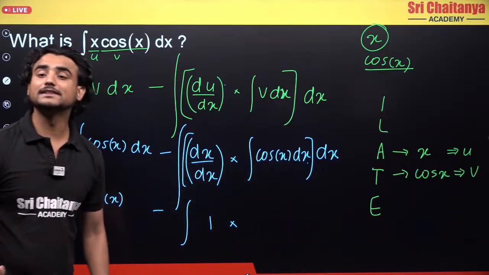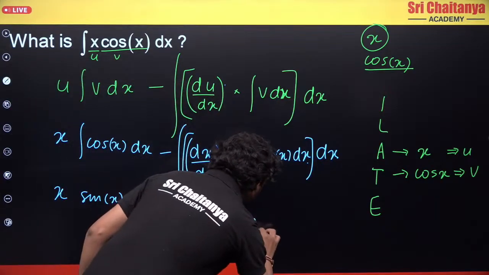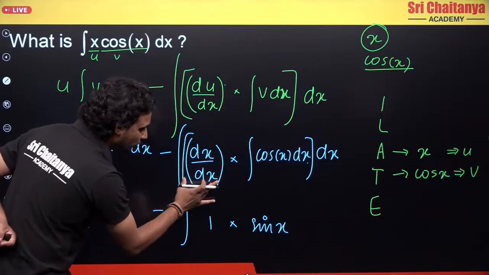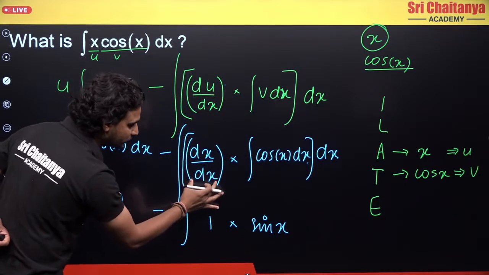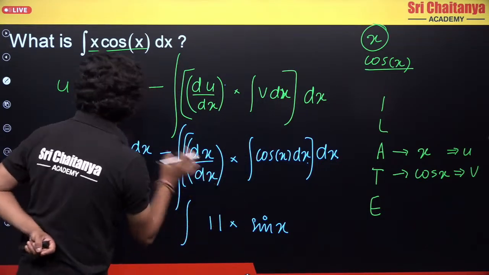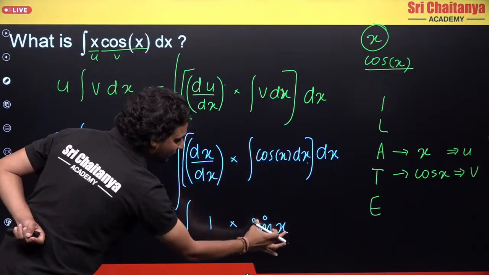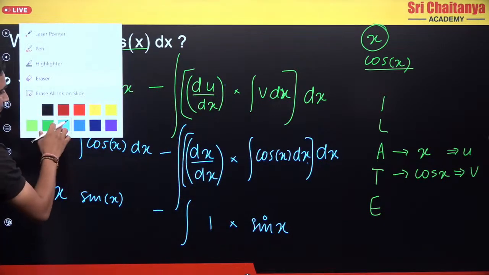Integration of cos x is sin x, right? Okay, remember, I have done differentiation because this tells me to differentiate this function. So I have differentiated it here. But this function later on is telling me to integrate, so I have integrated here. Don't get confused here.